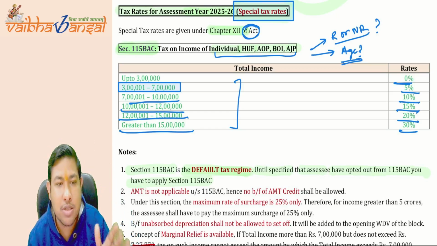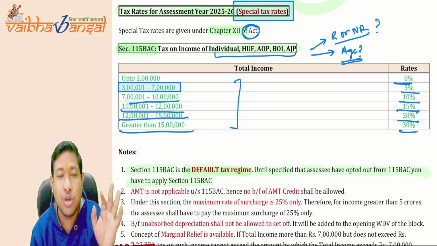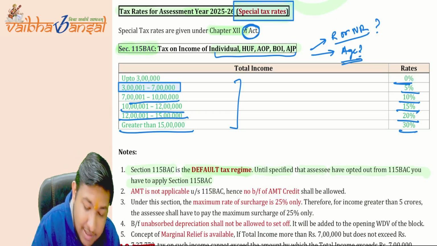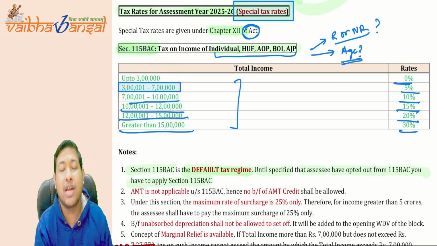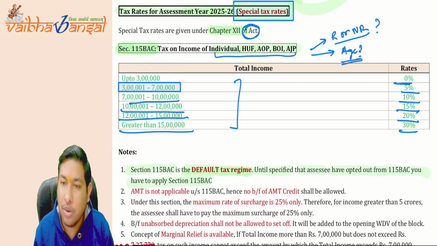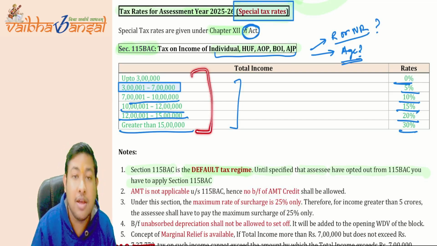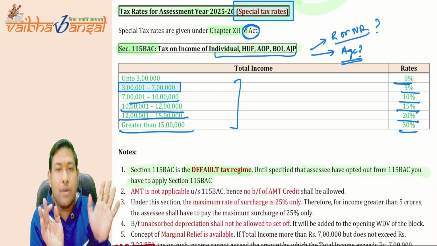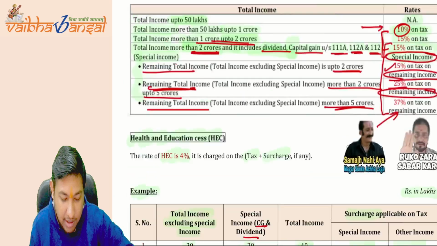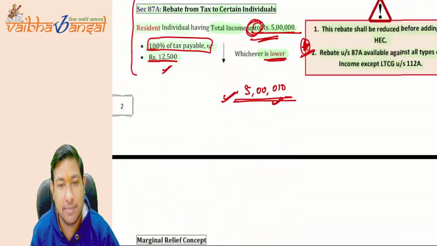But if the question does not specify anything, you have to calculate tax at these rates only. In that case, you cannot apply the old tax regime, whether the question writes it or not. But if they say the assessee has opted out from 115BAC, then you come here and calculate the tax as per these slab rates. I hope it is clear.